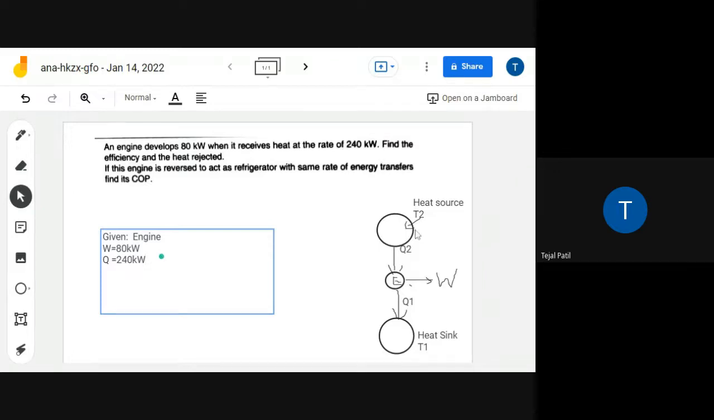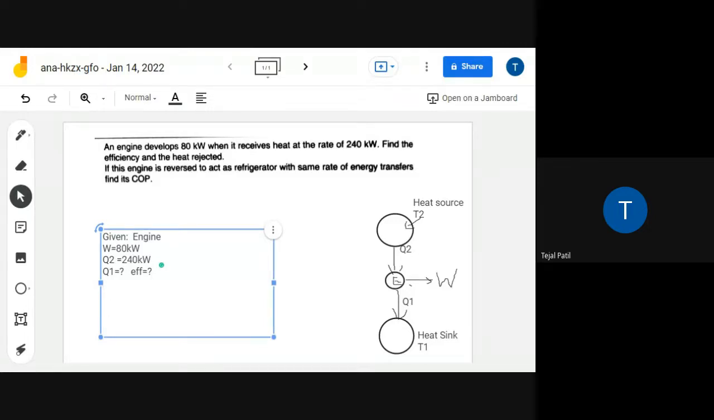That's why I told you not to remember the notations. Remember the concept. Simply look at this diagram, and what you will see is that heat received by the engine is given as 240, and this is the engine. So which heat it is taking? Q2. So Q2 is given to you as 240 kilowatt. Then further what is given? Find the efficiency and heat rejected. That means you are supposed to find heat rejected, that means Q1, as well as efficiency. So find this first, then we will move to the next part.